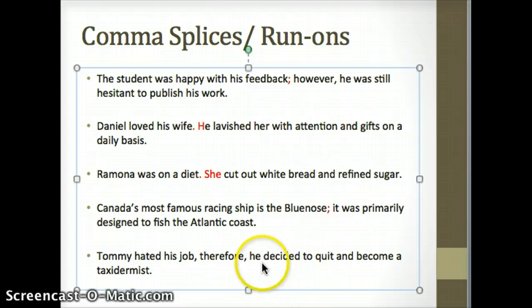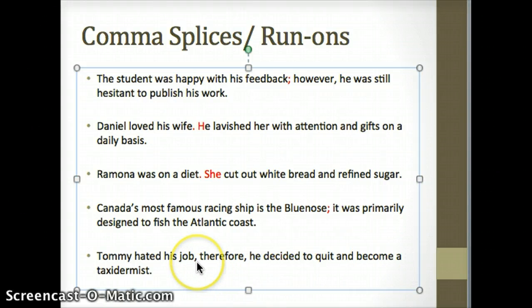Then we have a transition word, therefore, and another independent clause: he decided to quit and become a taxidermist. That could also stand on its own, he being the subject, and decided to quit and become a taxidermist being our predicate.